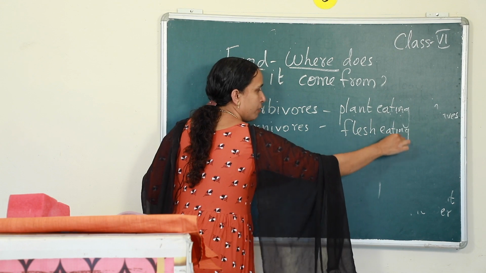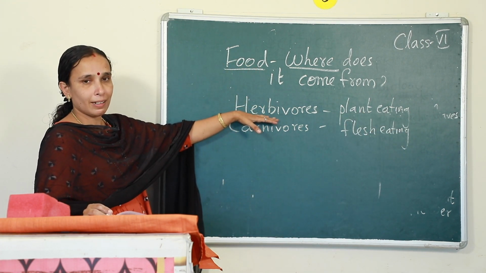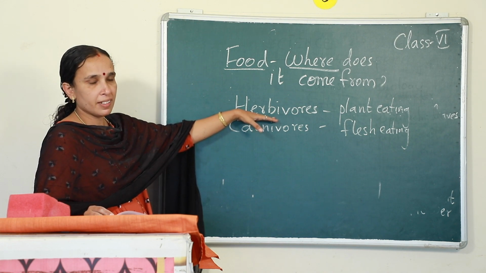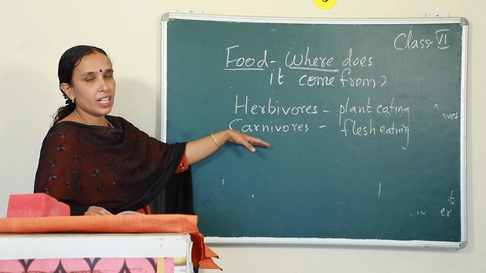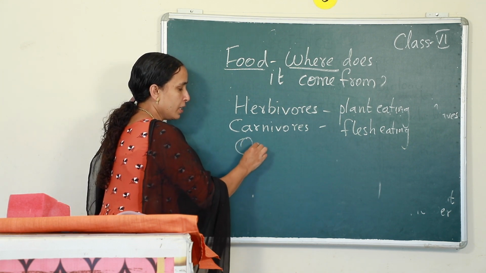Okay, you should never get confused between herbivores and carnivores. Herbivores from the word herbs, they are coming into the category of plants. So, from the term itself you should understand plant eating. Carnivores, canines for eating the flesh. So, they are carnivores. Then the next one, omnivores.